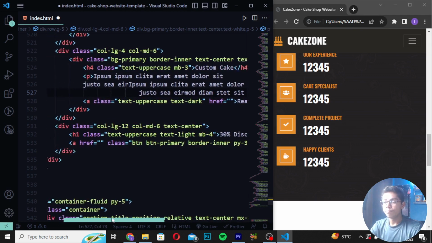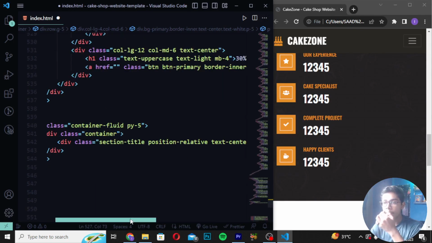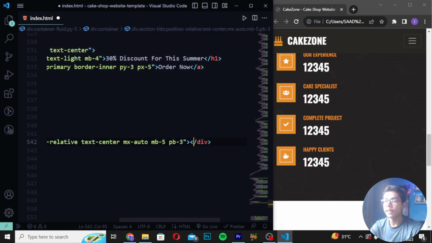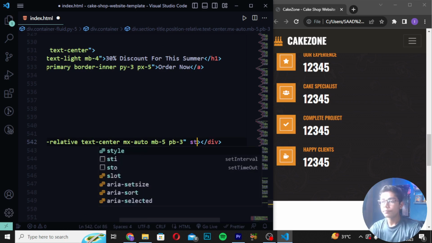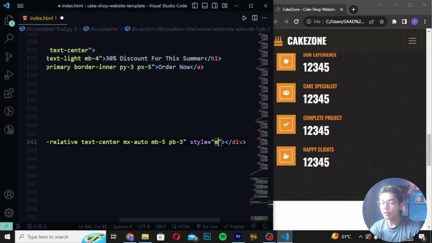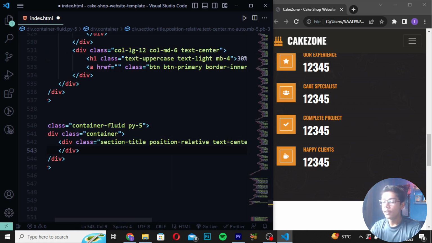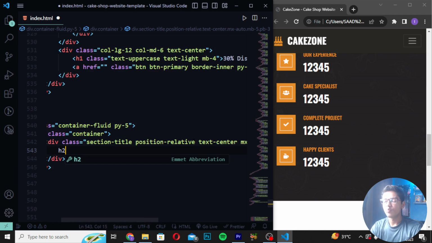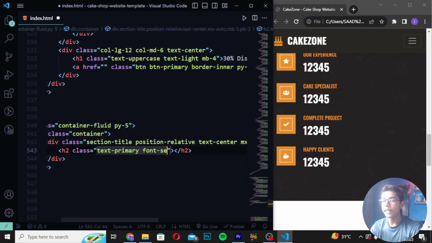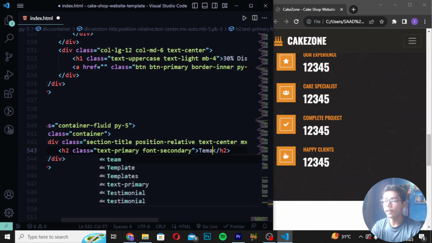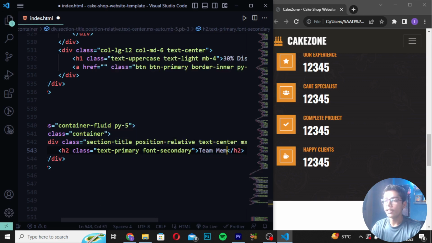So I will now move down, and you can see we have just written the div section, and then we have just written the div class spb-3. Now after mentioning this you have to give style, and in style I will write max width. In max width I will write 600 pixel. Then you have to create an h2 tag, and in this h2 tag I will give it the class as text primary. After writing this you have to write font secondary like this. Now in this h2 I will write team members.